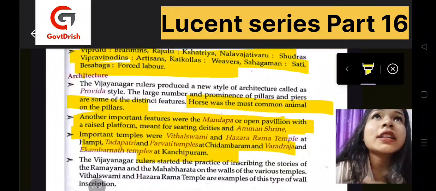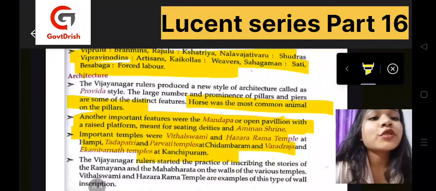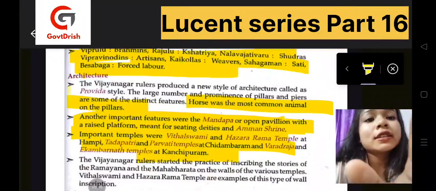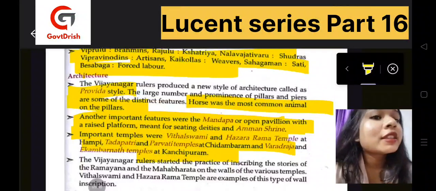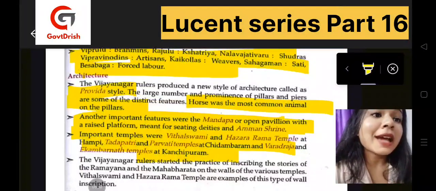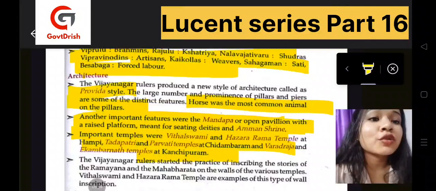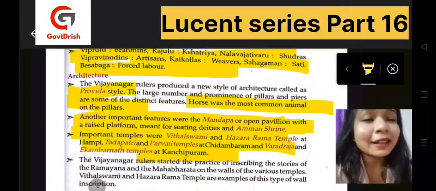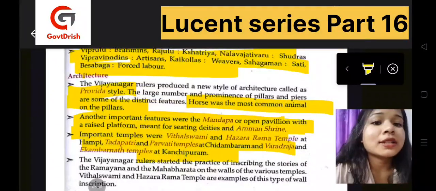Under the architecture section, temples are here, so you have to make note of this Pravida style. During the Vijayanagara rulers, what was the style of architecture that they produced? It was the Pravida style.